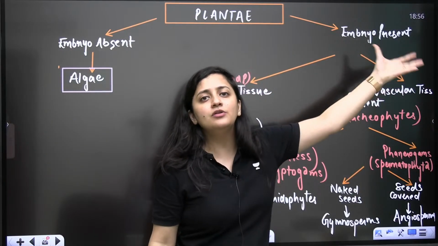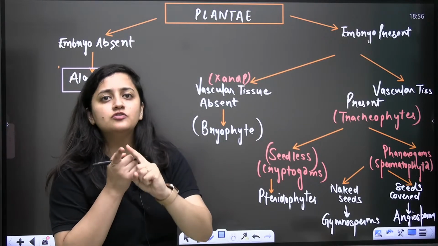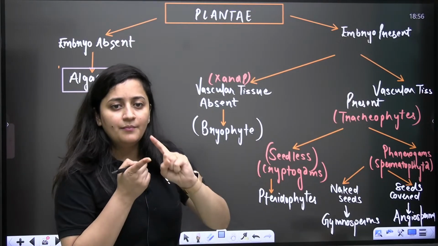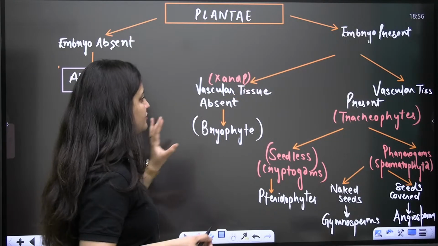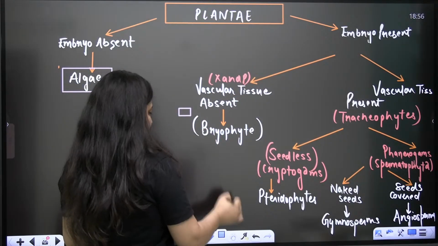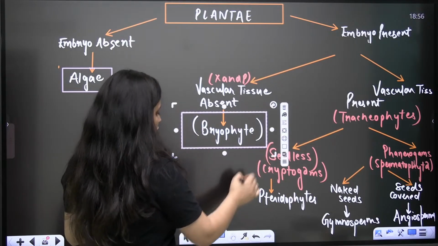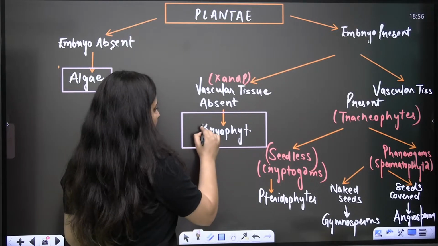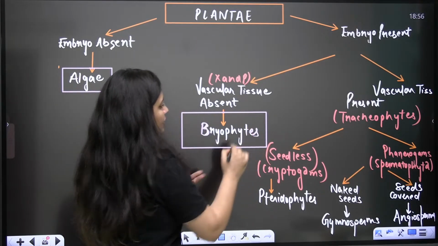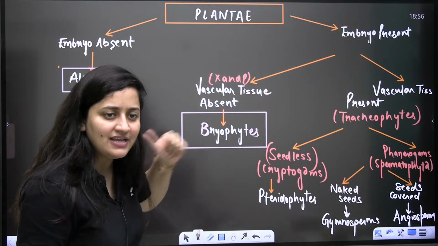Now let's talk about the plants in which embryo is present. You have bryophytes, pteridophytes, gymnosperms, angiosperms. But in the case of bryophytes, vascular tissue is absent. They have the embryo, but they don't have the xylem and phloem.